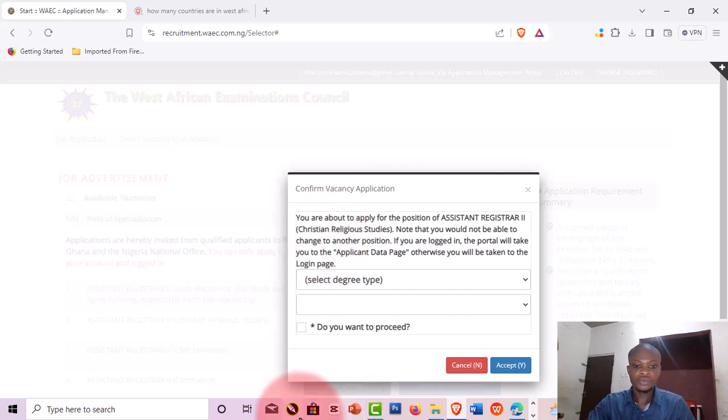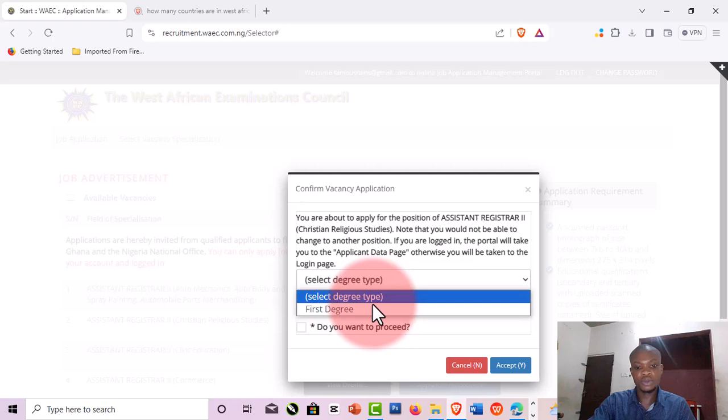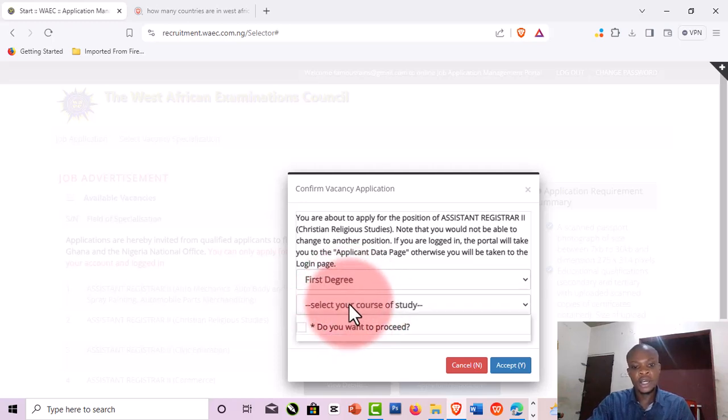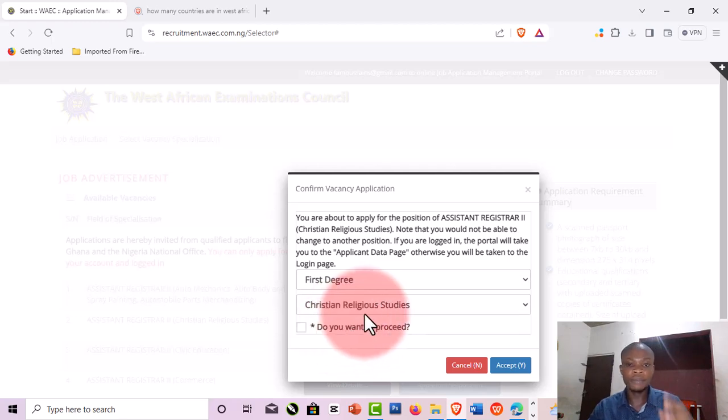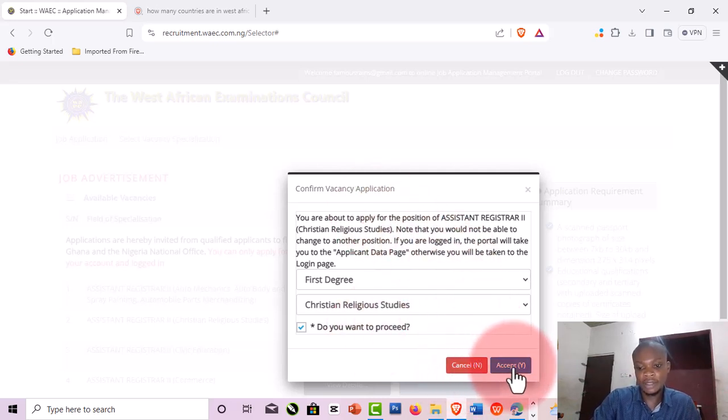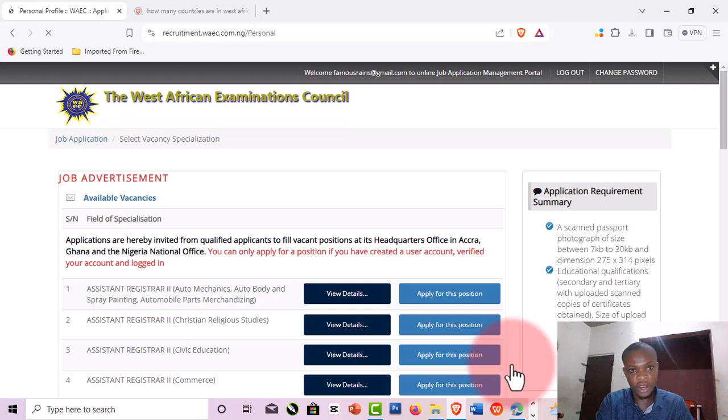Understand? So they say select your degree type. So I'm going to select first degree, and then select course of study. So that means you have to actually study Christian religious studies. Okay, so I'm going to put that. Then I'll click. Do you want to proceed? Yes, I want to proceed. So I'm going to click here, accept. You can use Y on the keyboard, or you can use N to cancel, but just click with your mouse or touch with your finger.